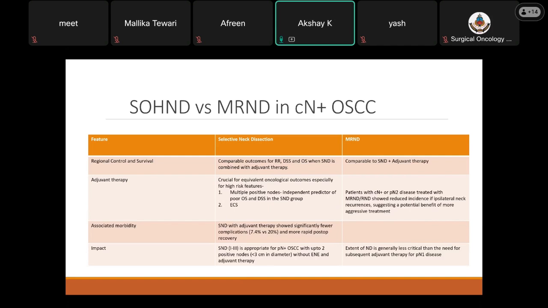Selective neck dissection was associated with less morbidity, even when adjuvant therapy was combined with it, and a more rapid post-op recovery. And selective neck dissection, including levels 1 to 3, is appropriate for pN+ oral squamous cell carcinoma with up to 2 positive nodes, less than 3 cm in diameter, without ENE, and provided adjuvant therapy was given.